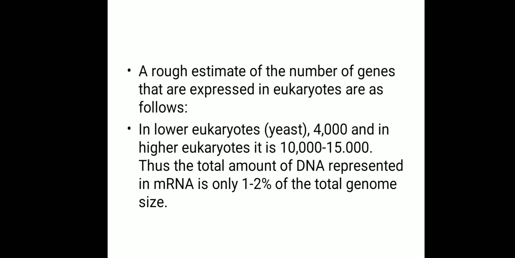So the unique DNA sequences are the genes responsible for producing mRNA and proteins which have various functions in a cell. It could be enzymes or other proteins. These are produced by unique DNA sequences present as only one copy per genome.